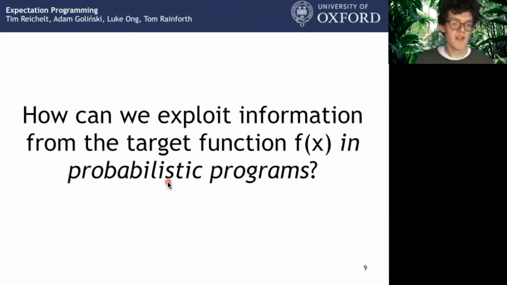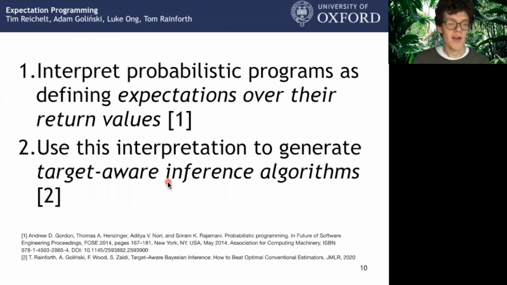Now that we have seen a technique to exploit target information, we can think about how we could exploit target information in probabilistic programs. In the end, many practitioners of Bayesian statistics use probabilistic programs to conduct their analysis. Our key insight is that we can interpret probabilistic programs as defining expectations over their return values, and then use this interpretation to generate target-aware inference algorithms. Previous work has interpreted probabilistic programs as defining expectations over their return values, but they have not used this interpretation to generate target-aware inference algorithms.